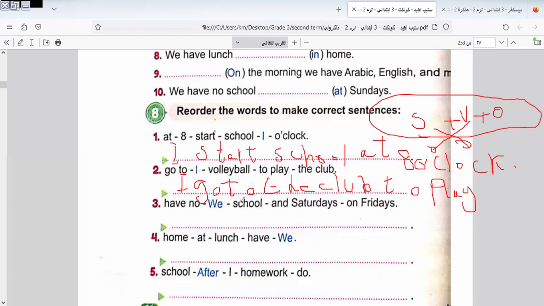So it will be: I go to the club to play what? To play volleyball. And I put a full stop at the end of the sentence. Okay, let's go to another one here.